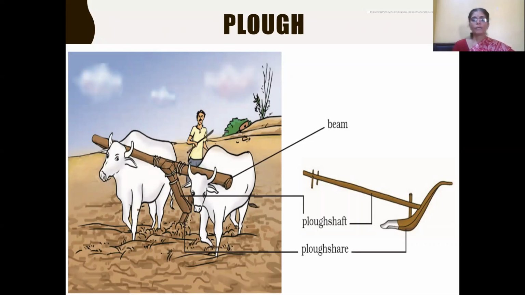This beam of wood is placed on the neck of the bullock. So a pair of bullocks and a man is enough to pull the plow.